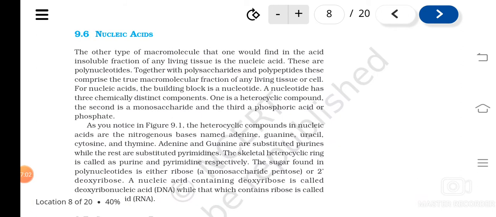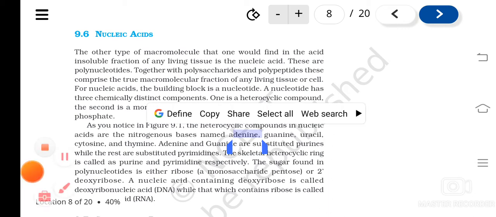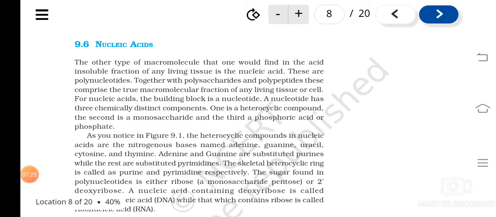And then I taught you about the nucleic acids. Okay, nucleotide polymers are known as what? Nucleic acids. And there are two different types of nucleic acids. What are they? DNA and RNA, isn't it? So these nucleic acids are found in where? In the acid insoluble fraction.